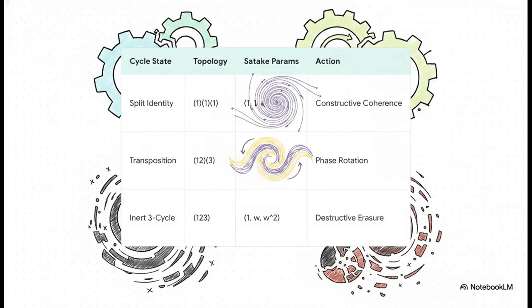And this actually beautifully categorizes exactly what happens to our local unramified primes once they are inside this Adelic space. Basically, they fall into three very distinct S3 monodromy cycle states. The split identity gives us constructive coherence. The transposition creates phase rotation. But, and this is the wild part, look at the inert 3-cycle at the bottom. It results in a primary operator action of absolute zero, literally complete destructive erasure. It's a perfect example of pure math directly dictating physical behavior.